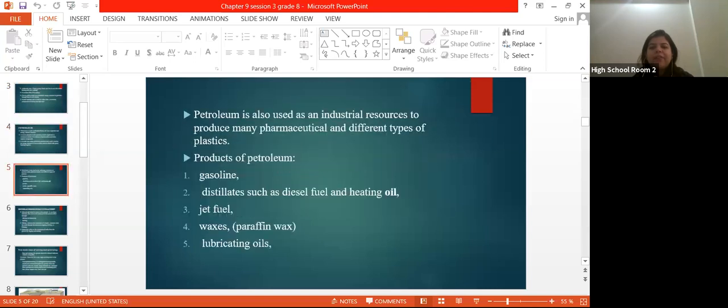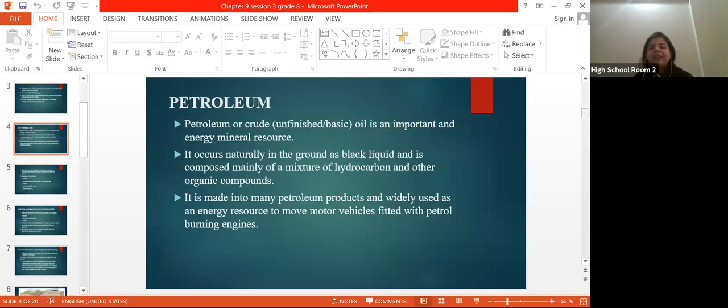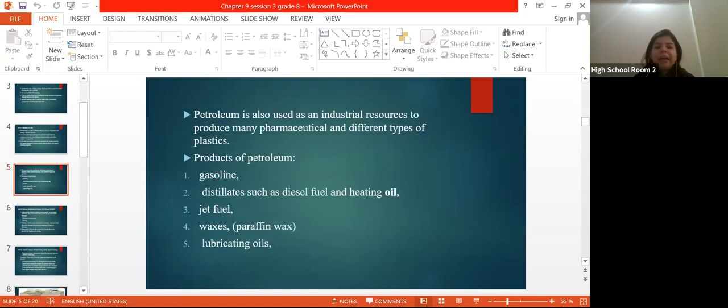We have taken the example of petroleum, right? That is crude oil, or unfinished oil, that we extract from underground or under the sea. It occurs naturally in the ground as a liquid and is composed mainly of a mixture of hydrocarbons and other organic compounds. It is made into many petroleum products and widely used as an energy resource to move motor vehicles fitted with petrol. We have discussed products of petroleum like gasoline, diesel, jet fuel, waxes, and lubricating oils.